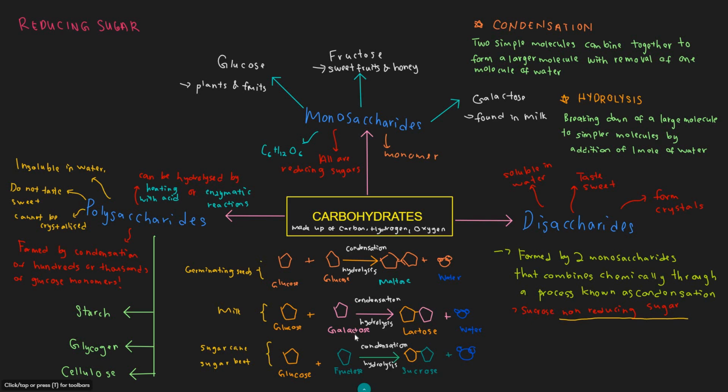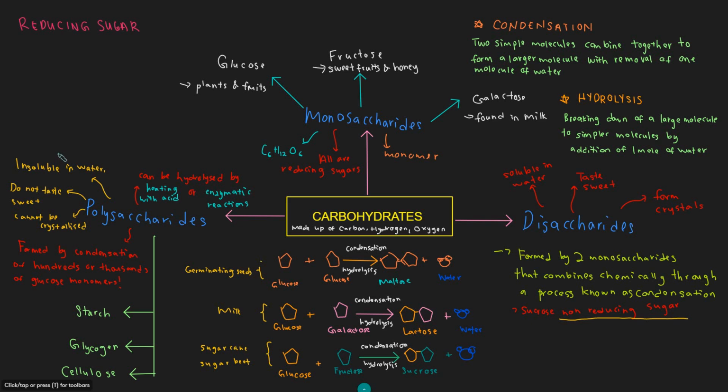Cellulose is the material that forms the cell wall of a plant cell, and it is tough, rigid, strong and flexible, and it also prevents the cell wall from bursting. In order for us to test for starch, we would use iodine solution. Just a recap, the brown color of iodine solution turns blue-black when starch is present.